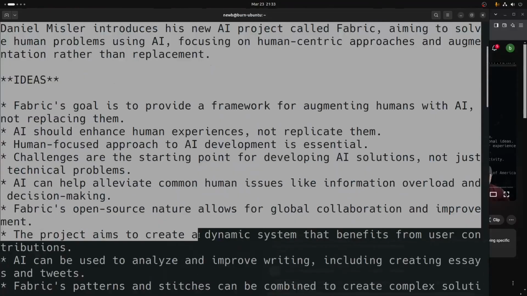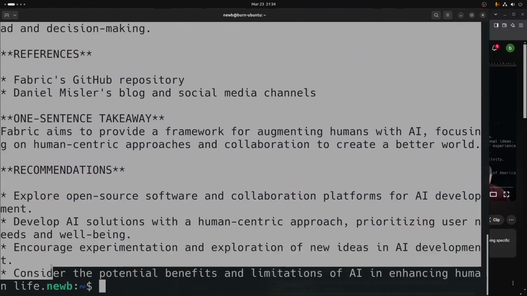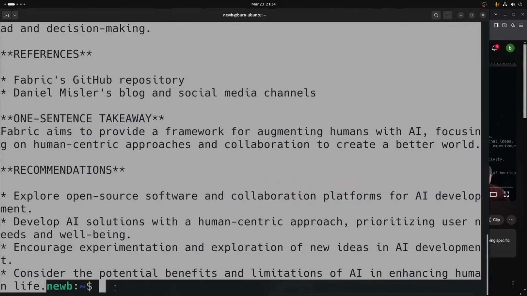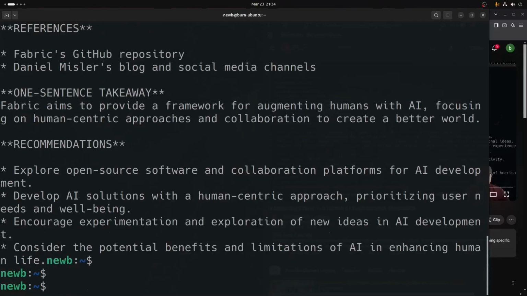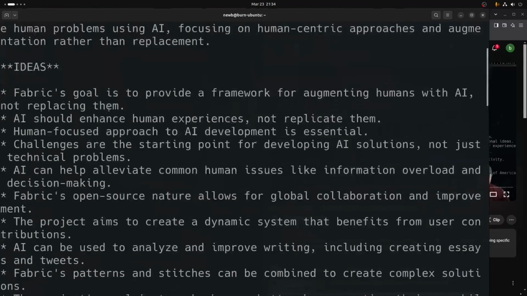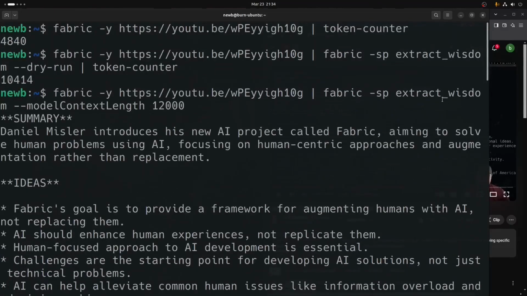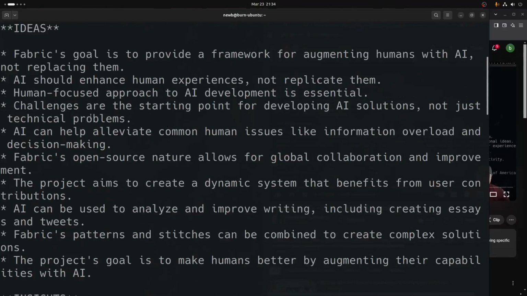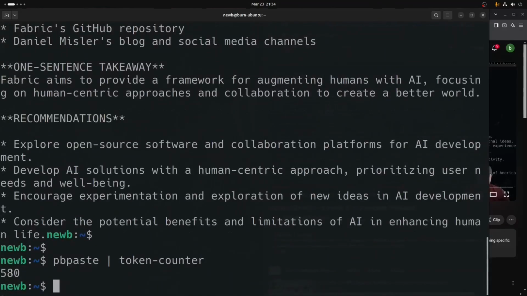Let's say we take this extract, which is a fairly well done response. And let's just copy that. And now that we have it copied, we know that we can use our pbpaste tool. That's going to pull into pbpaste via xclip under the hood everything that we just copied to the clipboard, and we should be able to run this. And so our response right here from our command that we ran, the extract wisdom with the model context length of 12,000, this fairly good response is 580 tokens. So if we know we're sending approximately 10,500, we could add 600 onto that with just a little more.